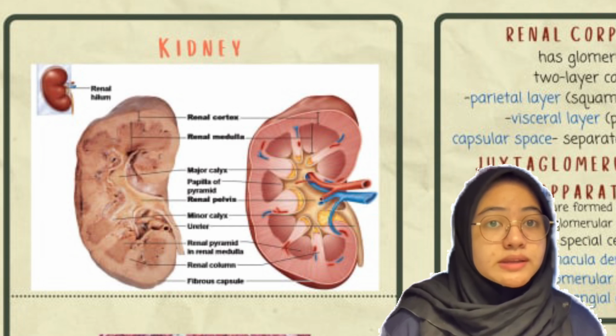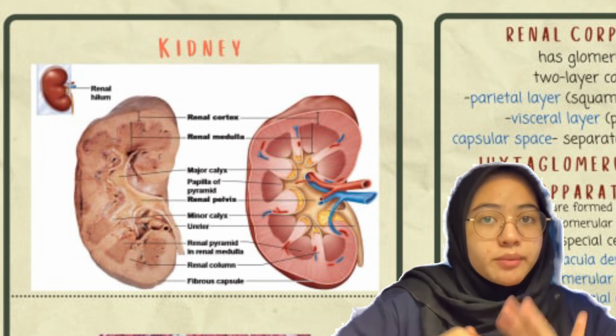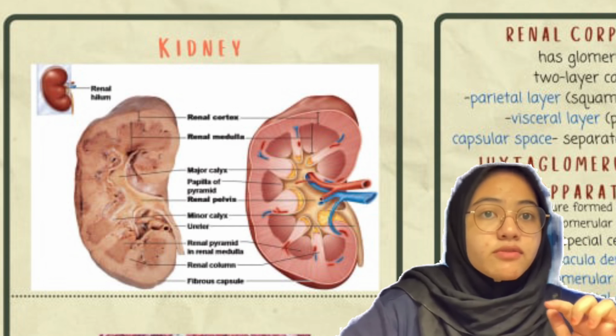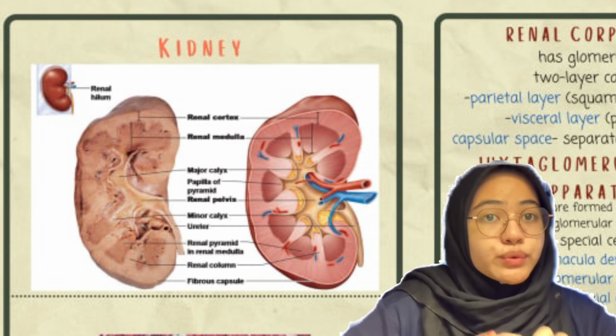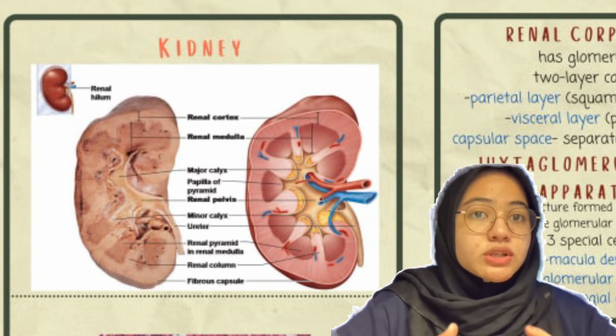First of all, the gross anatomy of the kidney can be divided into two parts, which are the renal sinus and the renal parenchyma. The renal sinus is surrounded by the renal parenchyma and contains blood and lymphatic vessels, nerves, and urine collecting structures. Adipose fills the remaining cavity and holds structures into place.